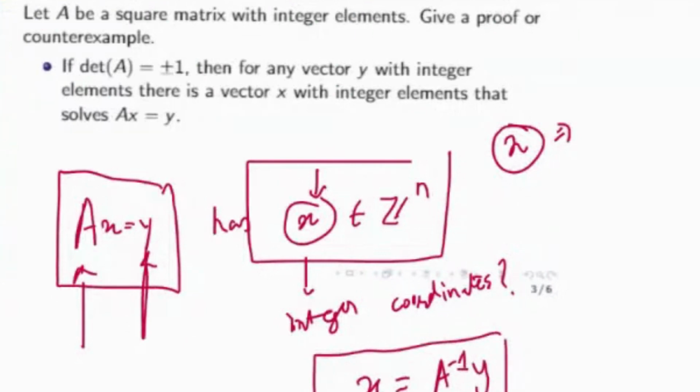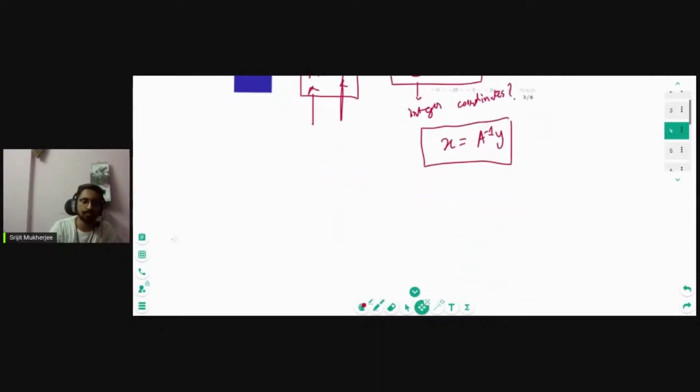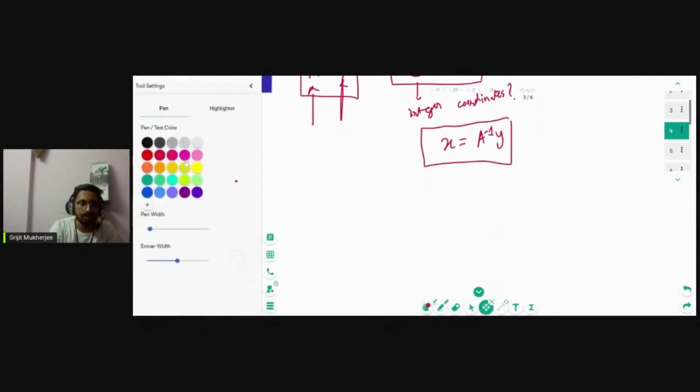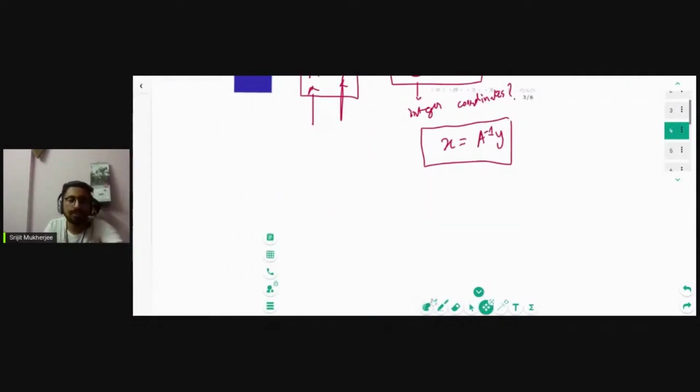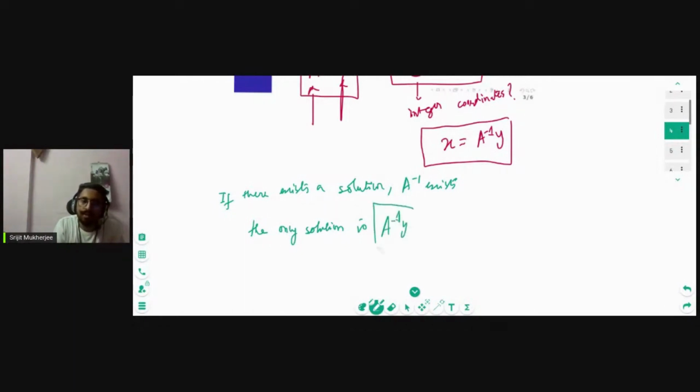And if there exists a solution, you have to understand this: since A is invertible, A inverse exists, and the only solution is A inverse of y, right?